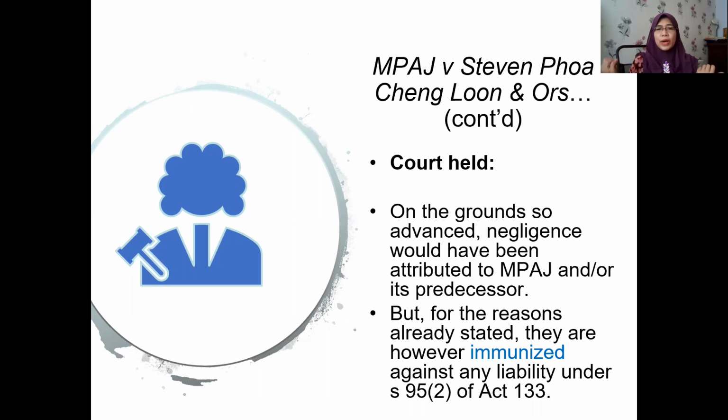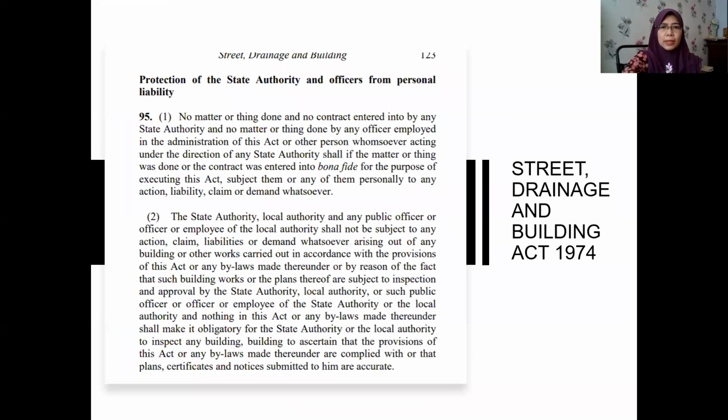Under section 95(2) of Act 133. So I reproduce the act here. Act 133 refers to the Street, Drainage and Building Act 1974, and we focus on subsection 2. It says here that the state authority, local authority, and any public officer or employee of the local authority shall not be subject to any action. Shall is a strong word; they cannot be liable for any action, liabilities or demand, etc.